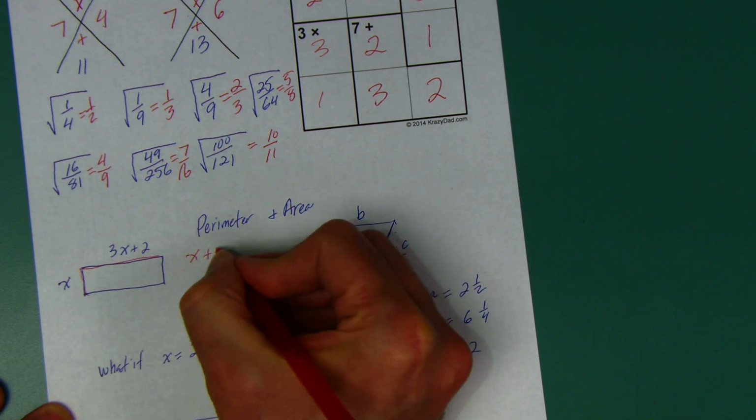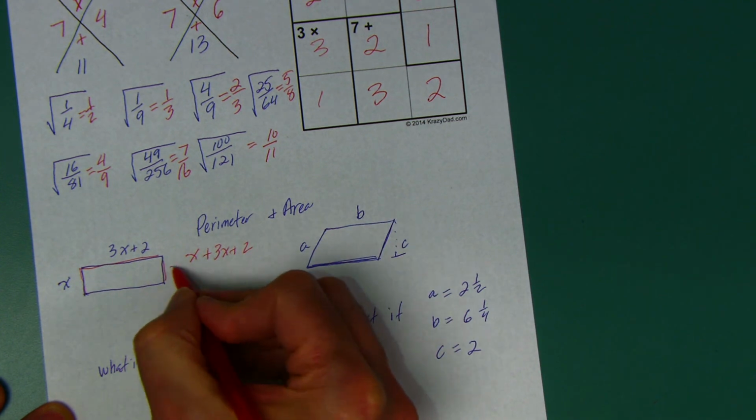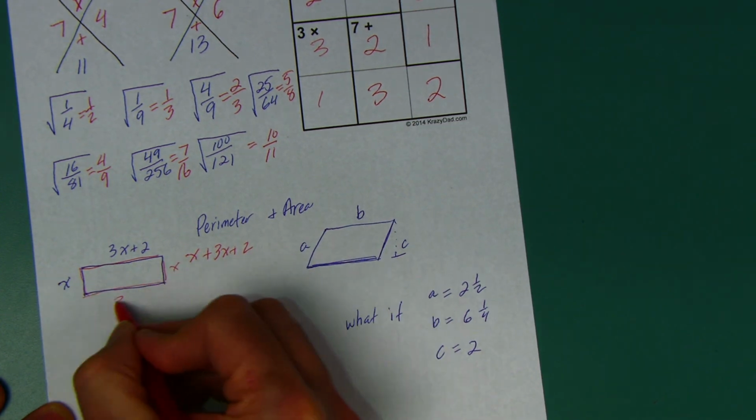Okay, the perimeter is x plus 3x plus 2. That gets me halfway around. Plus another x plus another 3x plus 2.